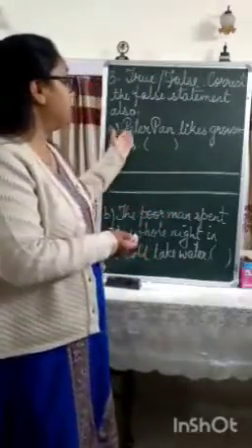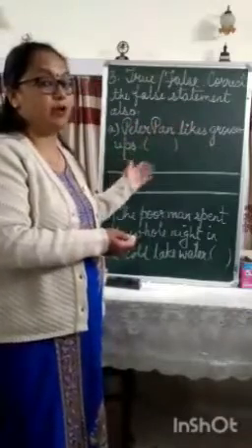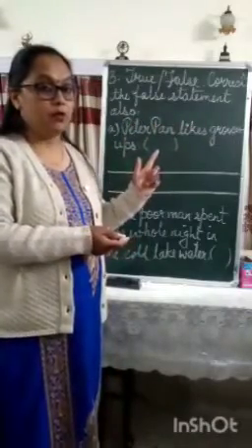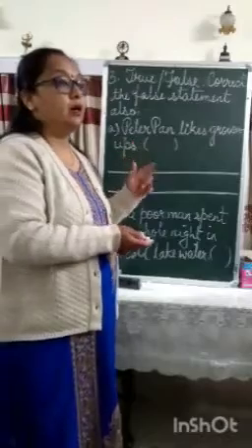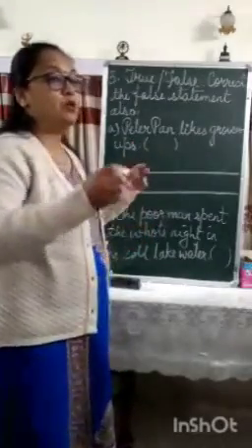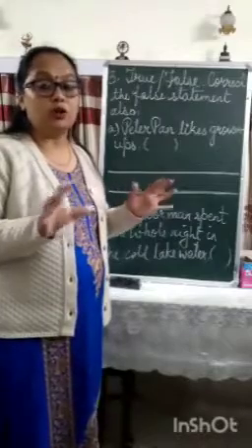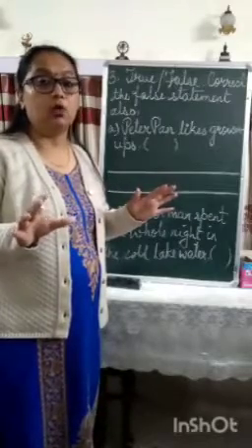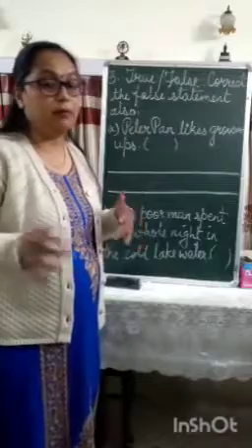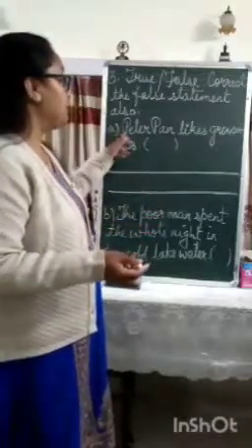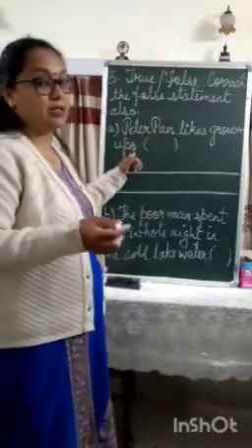The first example, Peter Pan likes grown-ups. Now Peter Pan is the chapter, remember, and if you read the chapter, in one of the lines it is mentioned that he did not like grown-ups, he did not like adult people who were grown up. So the first thing, Peter Pan likes grown-ups. Is it correct?